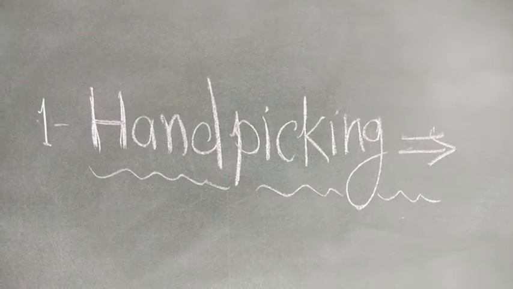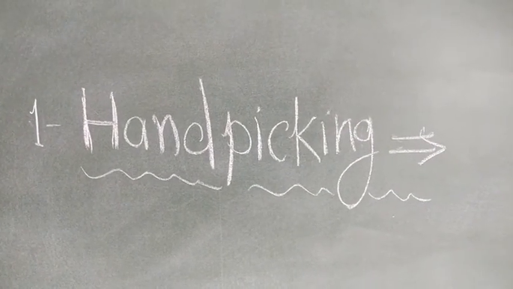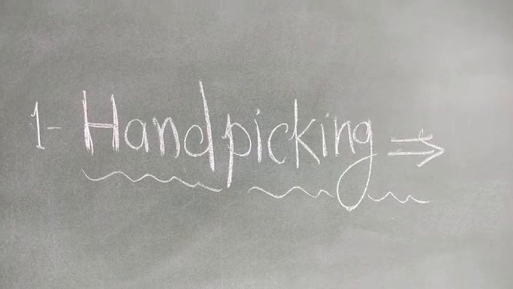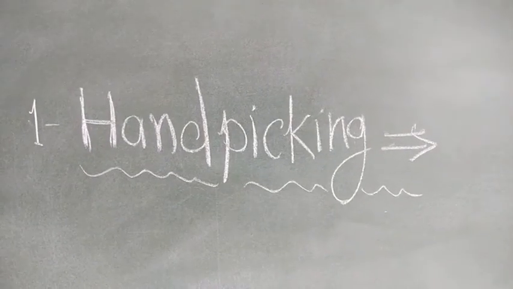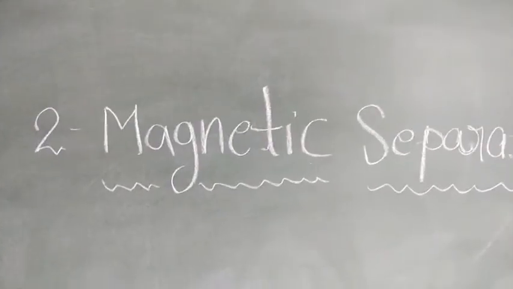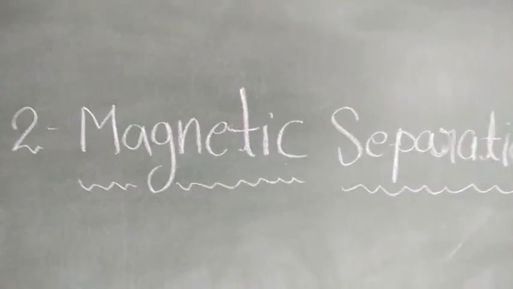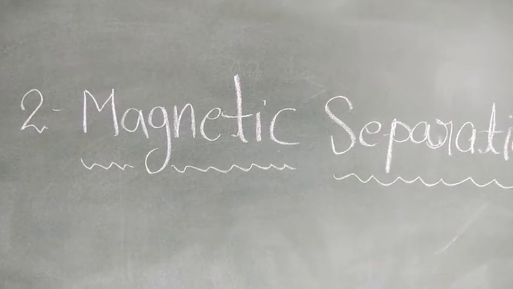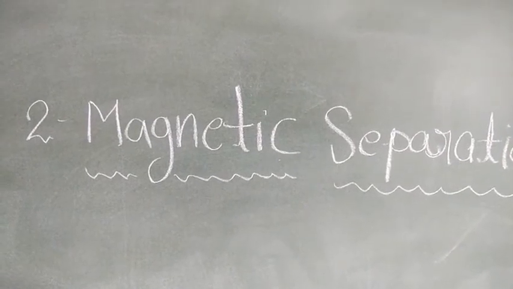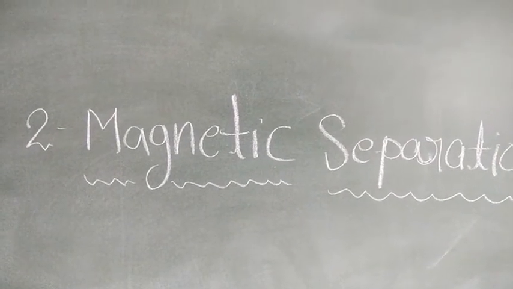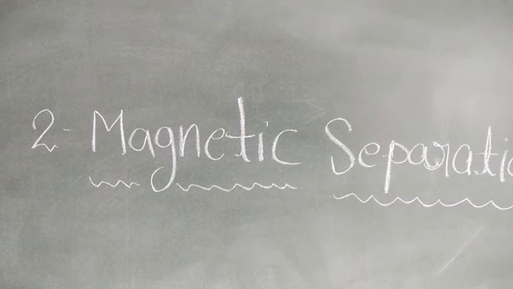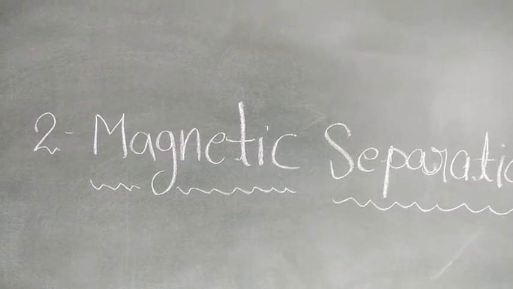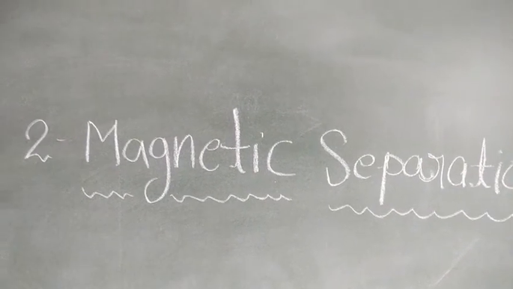Example, removing small stones from rice and pulses. Now the next method is magnetic separation. Suppose you have a mixture of plastic beads and solid iron beads of the same size in a container. How would you separate such a mixture?